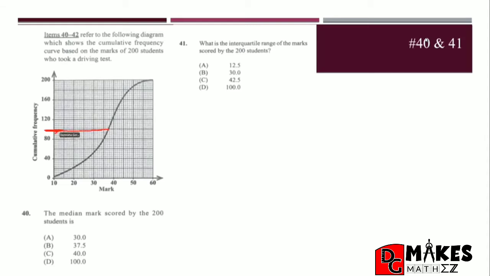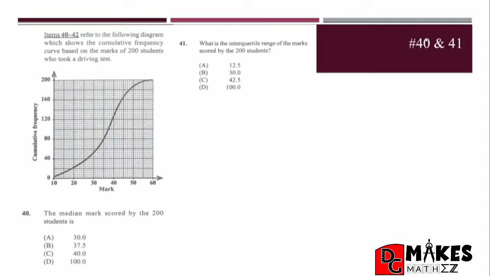We touch our curve, and then we go down. So what point would that be? Our answer has proven to be 37.5. And that is how you would find the median mark. You literally look at the diagram and find the middle of the numbers, the middle person, let's say. It should be the 100th person, and we just go through the 100th mark, if you were to list them out beside everybody's names. So, yep, we can go to